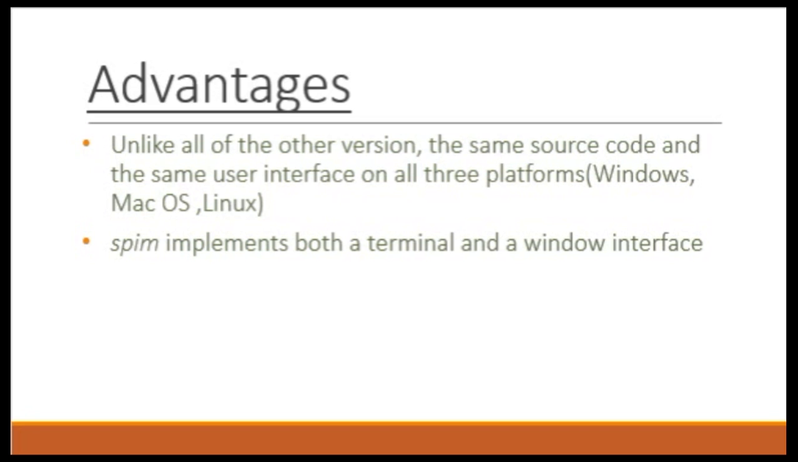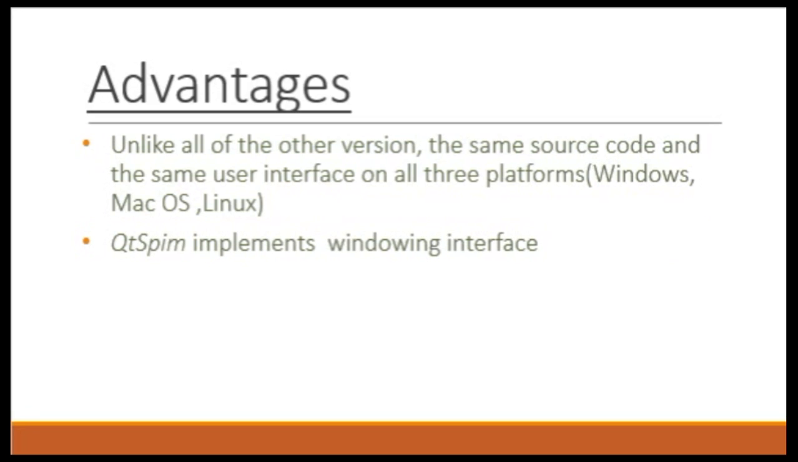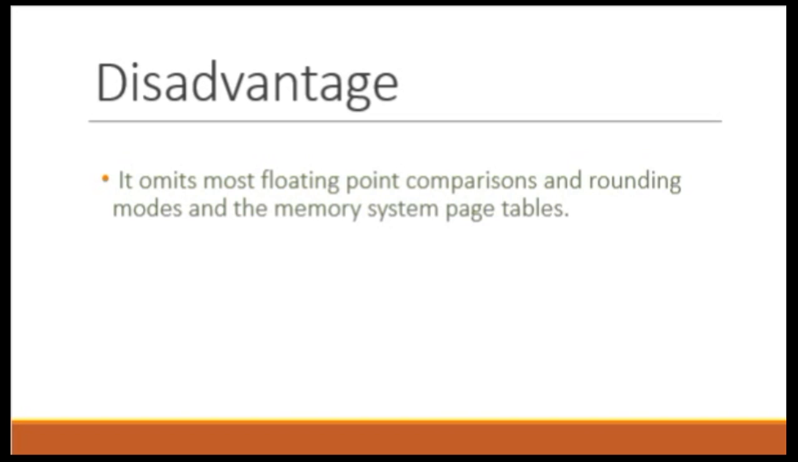There are some advantages since QtSpim is the newest version of SPIM. The same source code and the same user interface are applied on all three platforms. Those are Windows, Mac OS and Linux. SPIM implements both a terminal and a window interface on Microsoft Windows, Linux and Mac OS. The SPIM program provides the simple terminal interface and the QtSpim program provides the windowing interface. QtSpim omits the floating point comparisons and rounding modes and the memory system page tables.